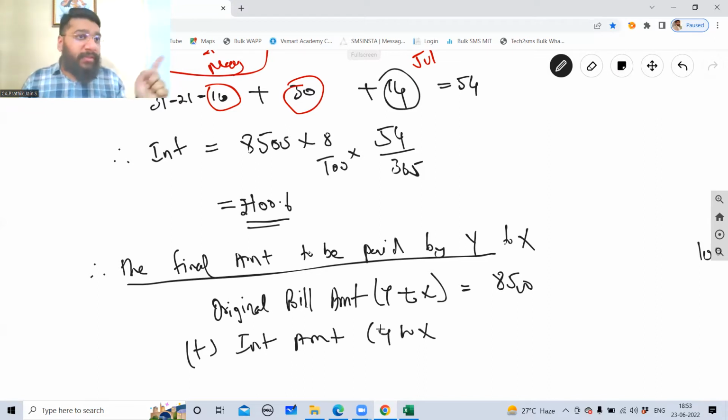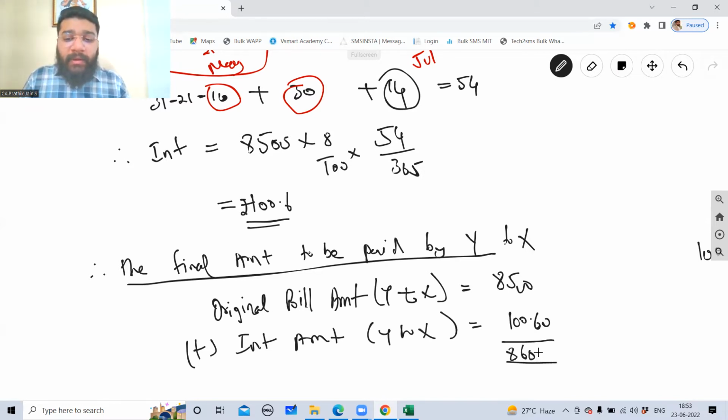So they have to bear the interest, which is 100.6. So the total amount is 8,600.60.